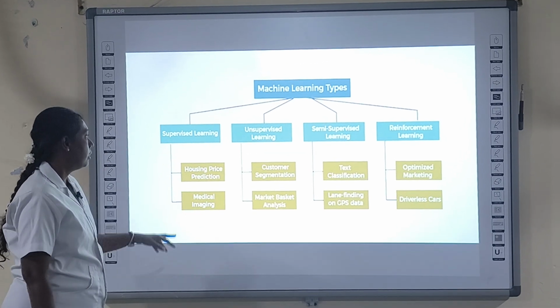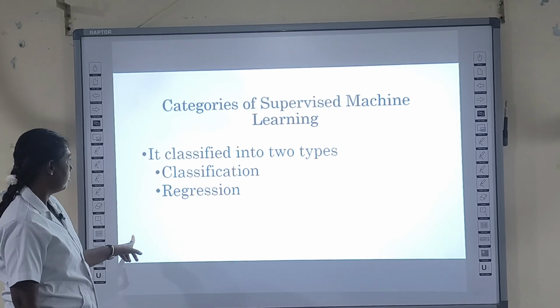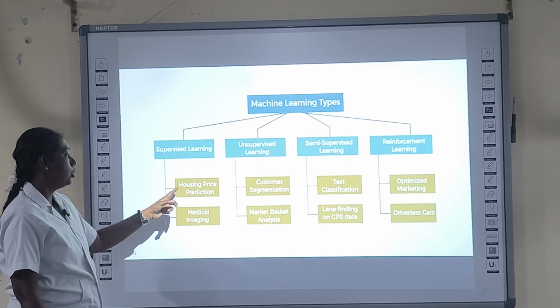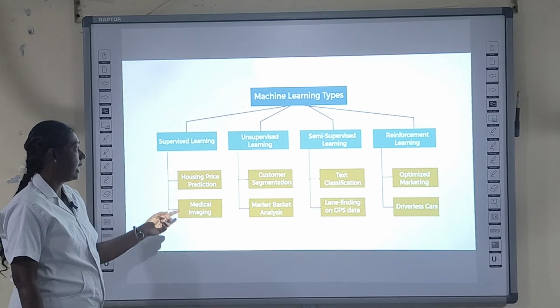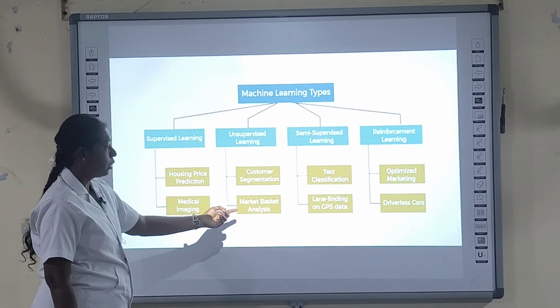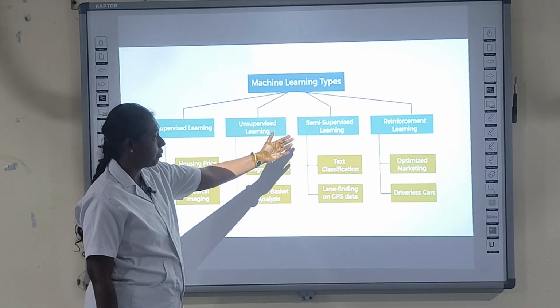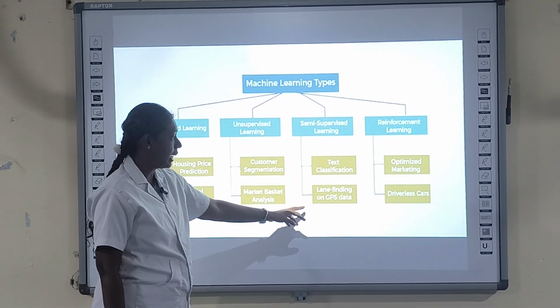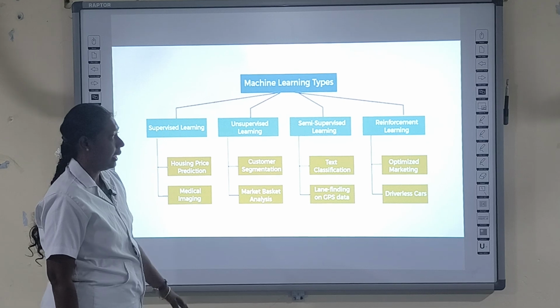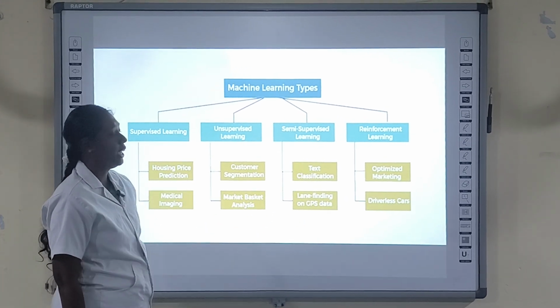Now the examples. In supervised learning, house prediction and medical imaging are examples. In unsupervised learning, customer segmentation and market basket analysis are examples. Semi-supervised examples are text classification and lane finding on GPS data. Optimized marketing and driverless cars are examples of reinforcement learning.